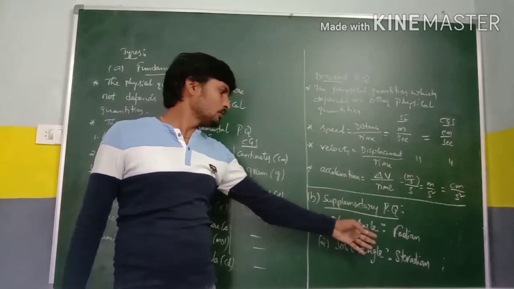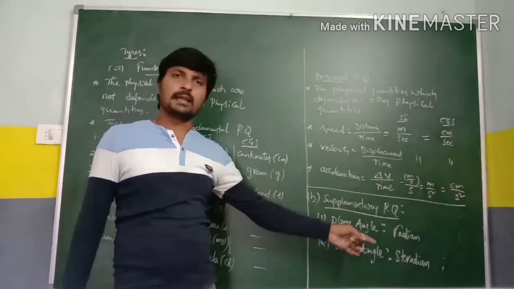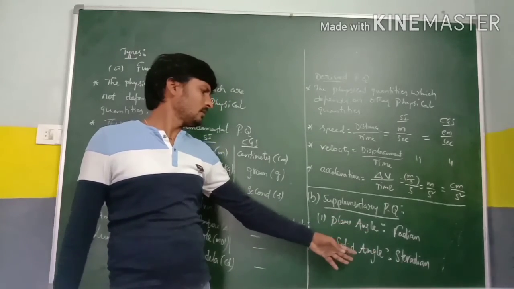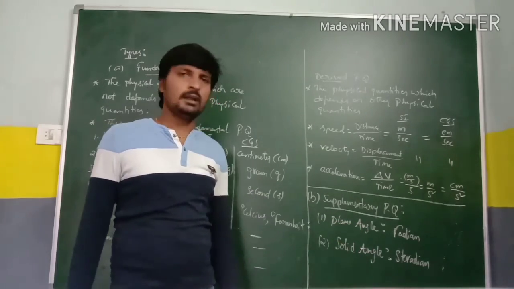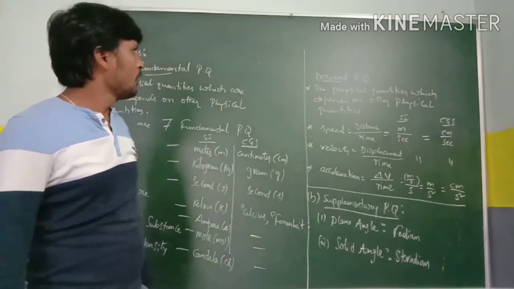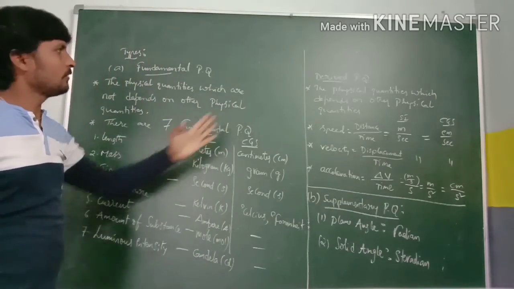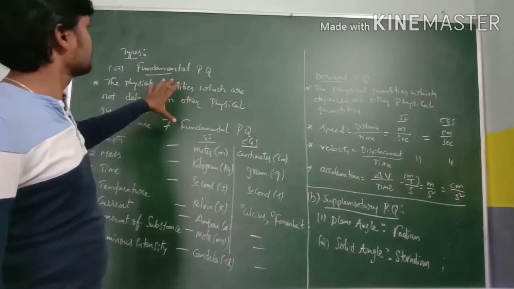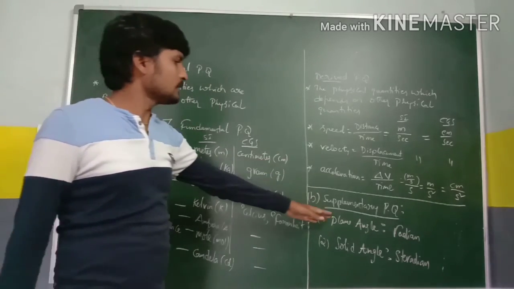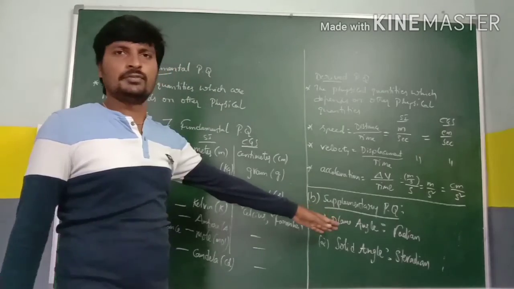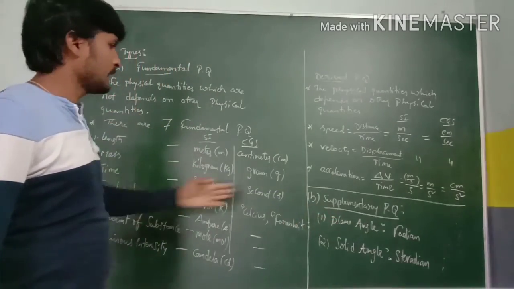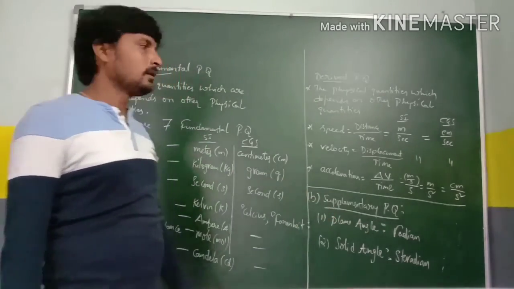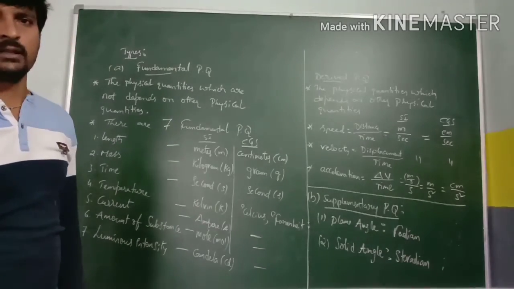Mostly we use the plane angle; in rare cases we use the solid angle. So this is about fundamental physical quantity and derived physical quantity. Under fundamental physical quantity there is also the subcategory of supplementary physical quantity. Total 7 plus 2, 9 fundamental physical quantities are there.